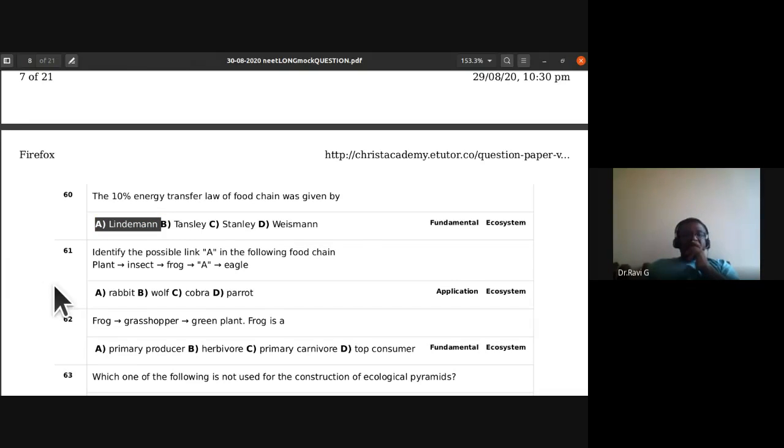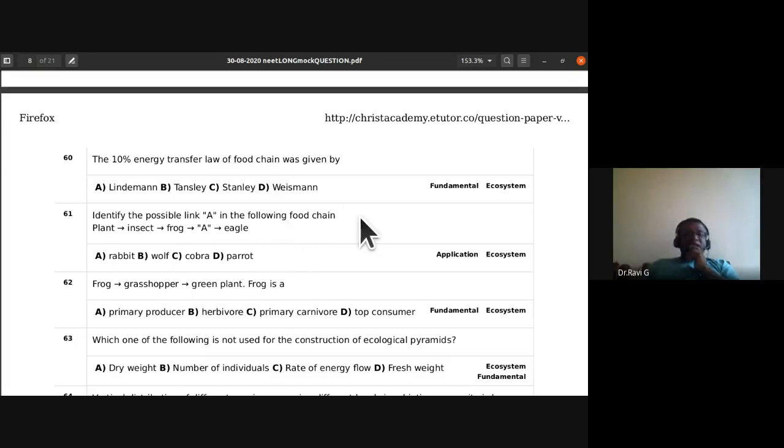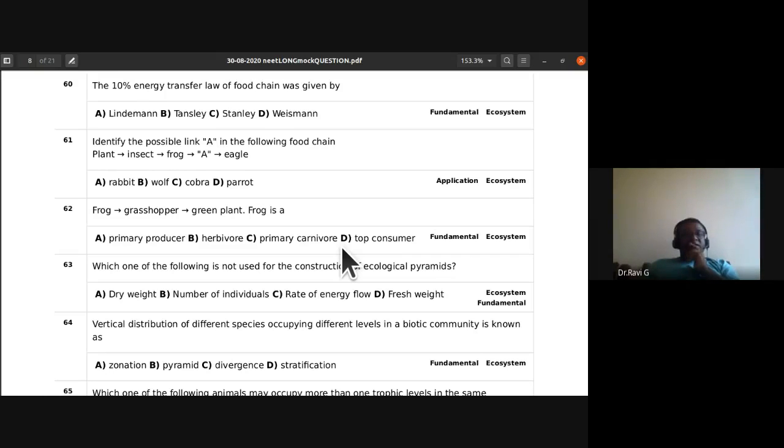Lindman has given that. So 60th, let me again cross check that. 60th is, yes, Lindman. That's the right answer. Next, identify the possible link A in the following food chain: plant, insect, frog, A plus eagle.